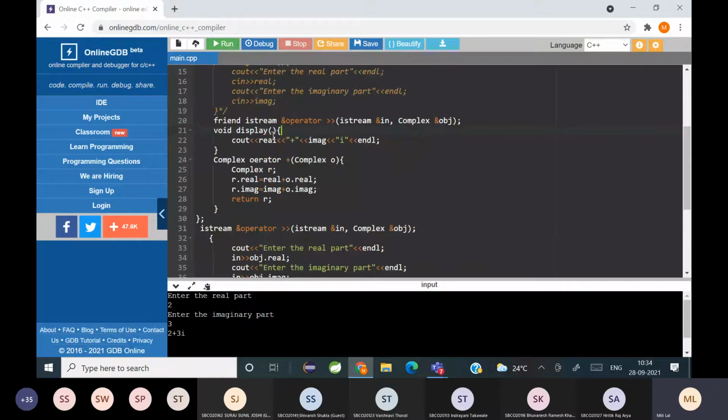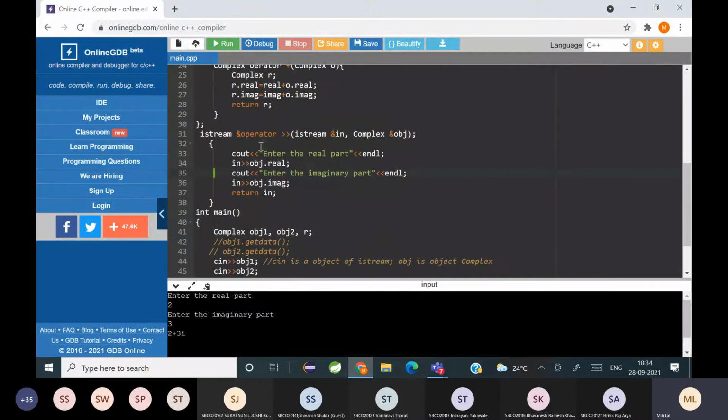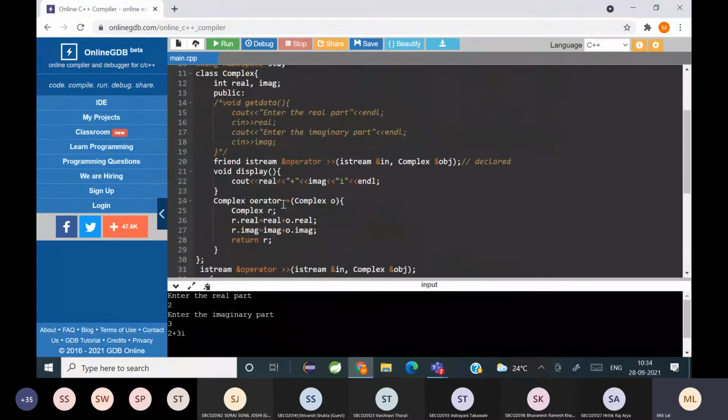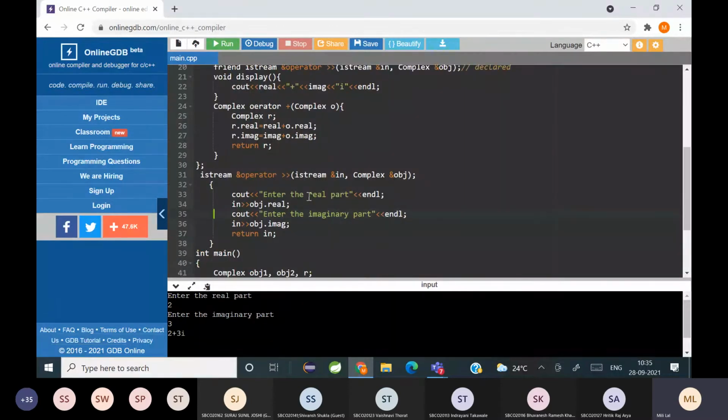It is declared here and defined outside the class. Since a friend function doesn't belong to the class complex, you need not use the scope resolution operator. Whatever we had written inside the get data function comes inside the operator overloading function.